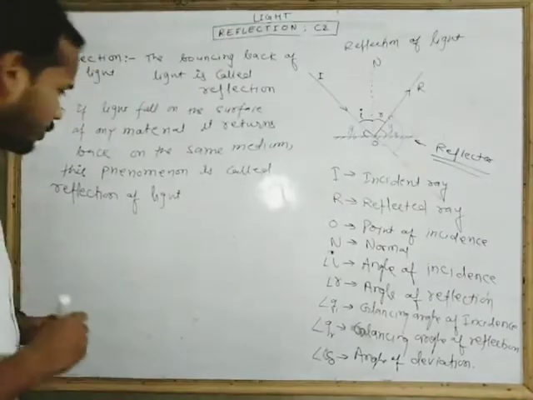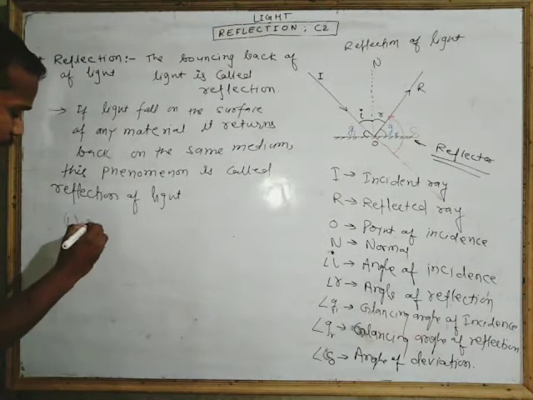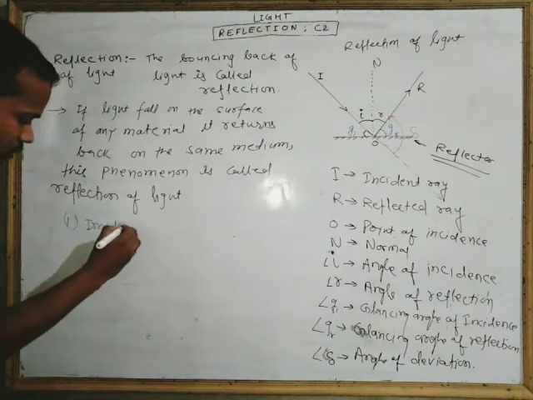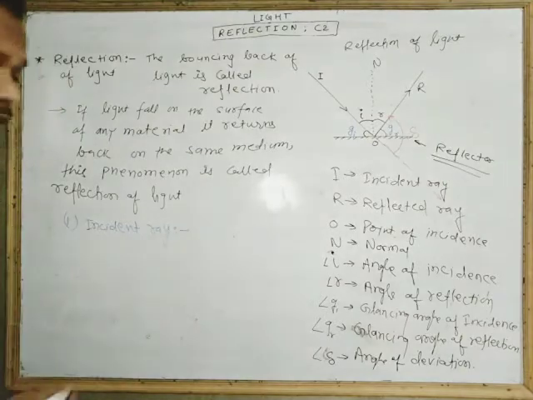So first point is incident ray. What is the incident ray?